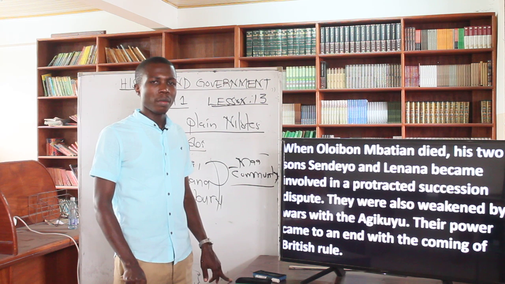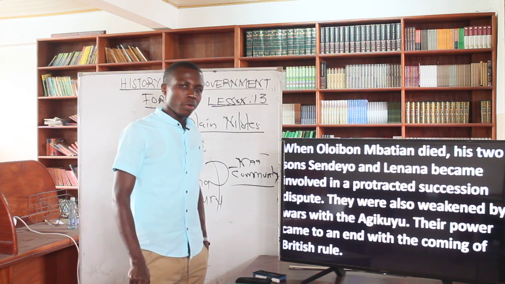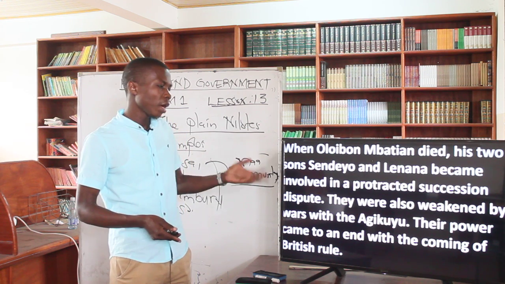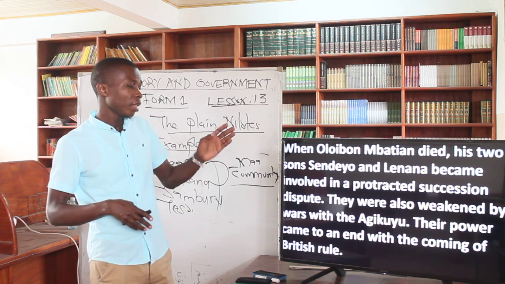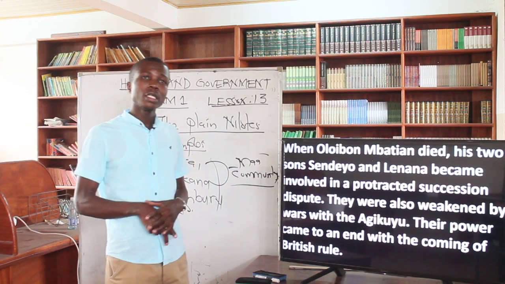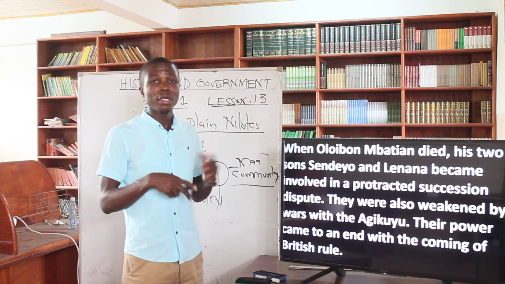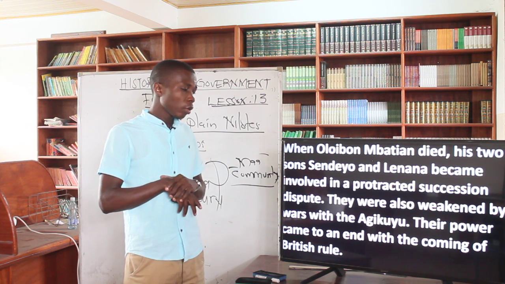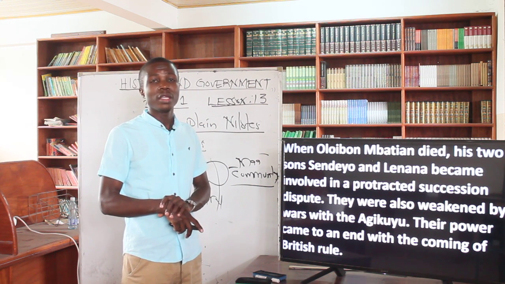So when Mbatian died, the two sons, Sendeyo and Lenana, became involved in the protracted succession dispute. So they were also weakened by the war within the Agikuyu. So Agikuyu were also the neighbors within them, and the Agikuyu were also having their war by then. So they were weakened by that. So their power came to an end with the coming of British rule. And Kenya was a country colonized by the British. So when British invaded the land, their prowess, their power was declined by the strong regime that was coming from Europe, that is Britain, colonizing Kenya by then.